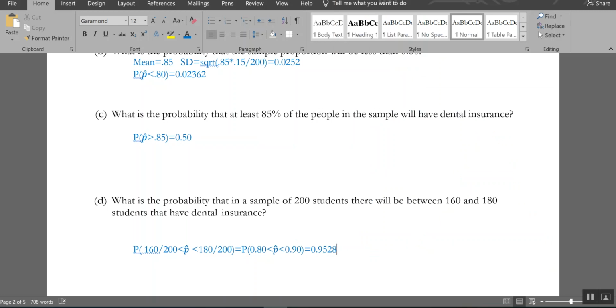0.9528. Woohoo! So between 80% and 90% of students have, well, there's a 95.28% probability that between 160 and 180 of the 200 students have dental insurance.